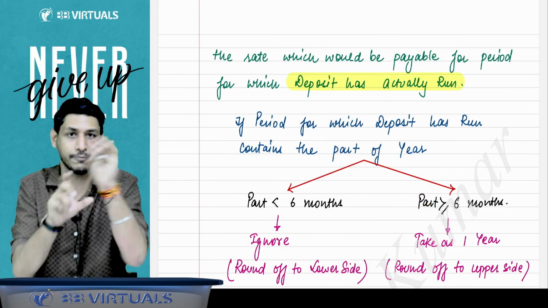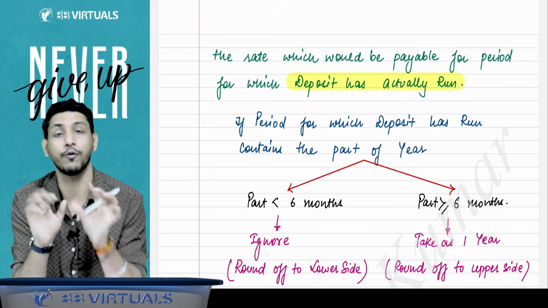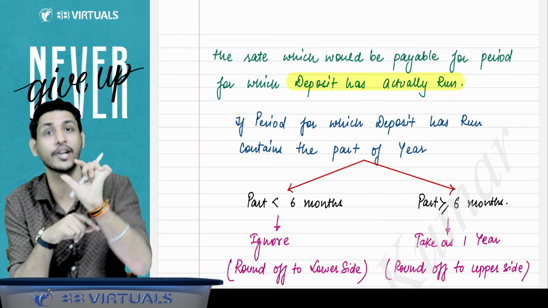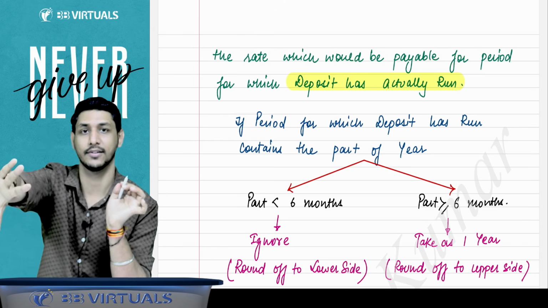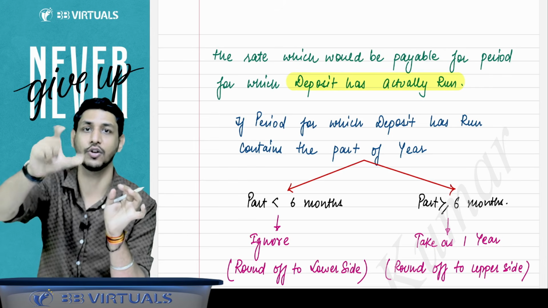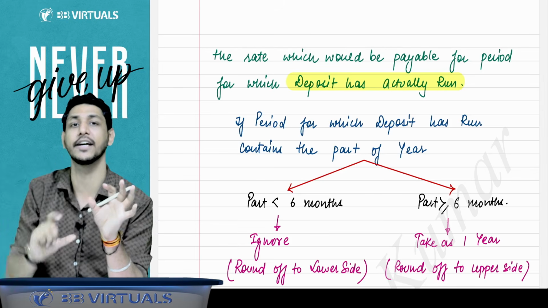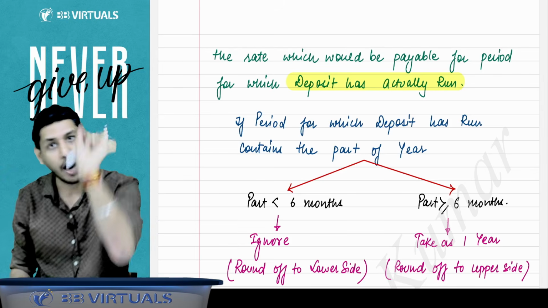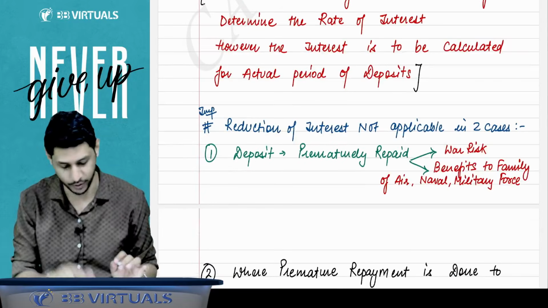Whatever this 6 months fraction treatment you are doing, this is only for ascertaining the rate of interest. The interest will be paid for the actual period. Got it? The 6 month calculation that you are doing is only for the ascertainment of which rate of interest will be applicable. Out of that we will deduct 1%. Okay, sir. This is given here only.